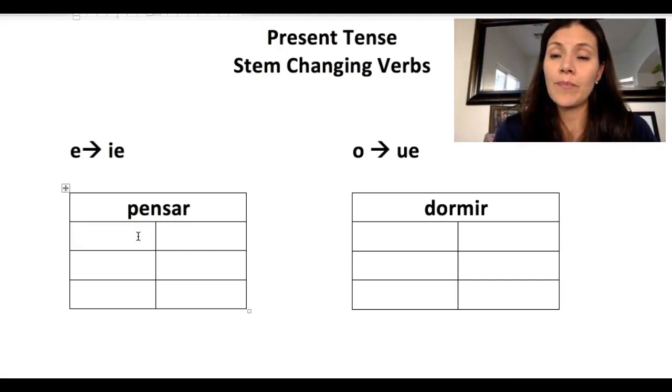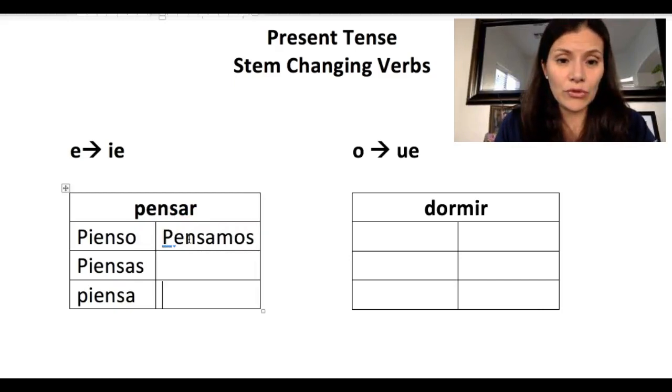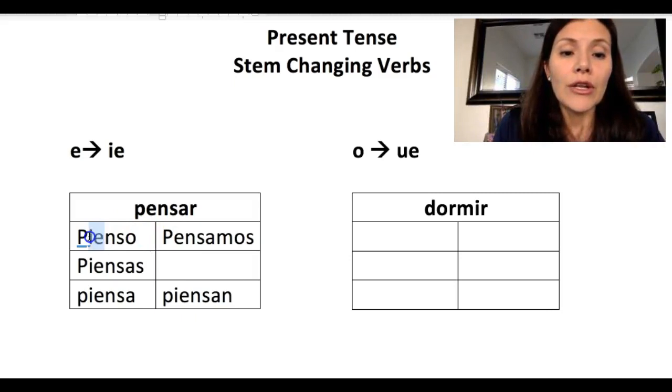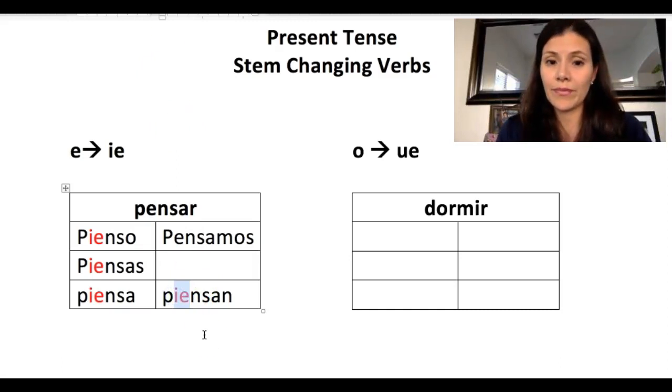So for example, the verb pensar, to think, will now be conjugated in the present tense as pienso, piensas, piensa, pensamos, piensan. Note that we are going through an IE change in all of the forms except the nosotros form.